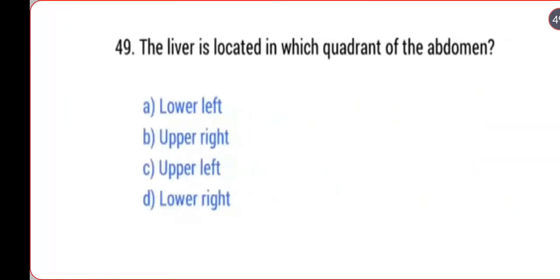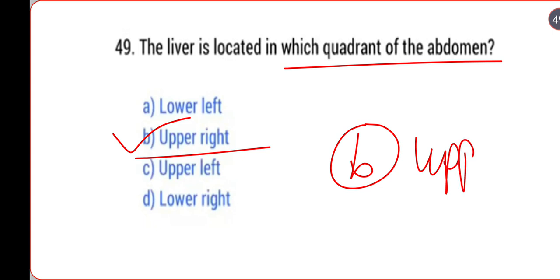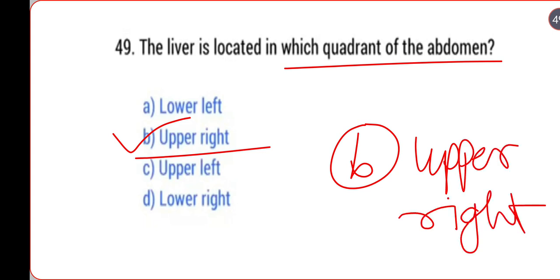Next, the liver is located in which quadrant of the abdomen? The liver is located in the upper right part. So option B is the correct answer. Upper right is the correct answer.